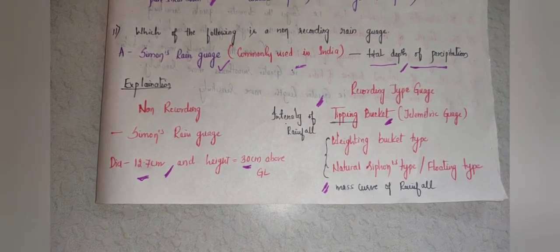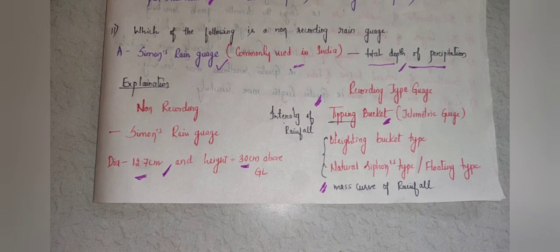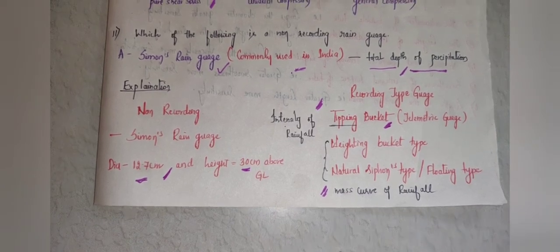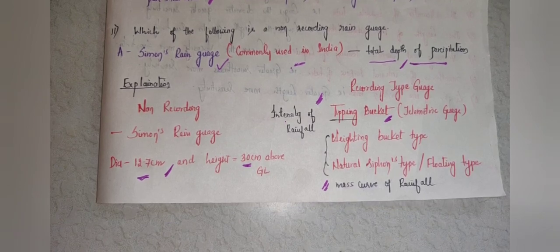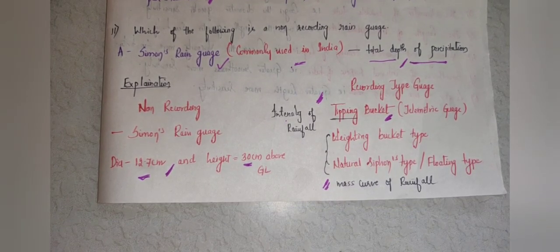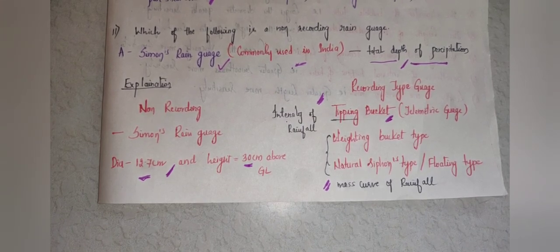Then talking about hydrology, there you have to study unit hydrographs. There are also some terms like isochrones and isohyetals. Why are they used? What is the meaning of isochrones? What is the meaning of isohyets? This is also asked many times.